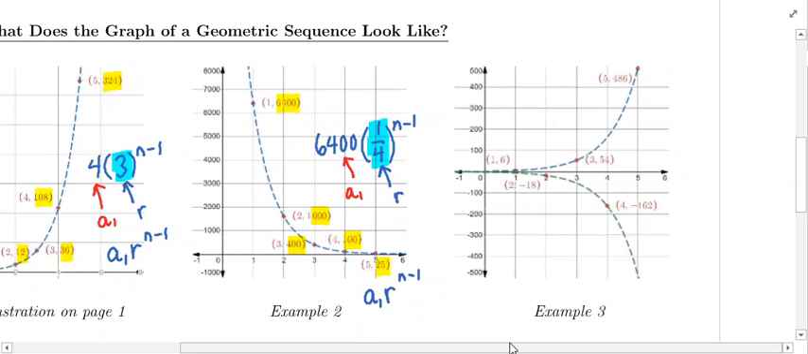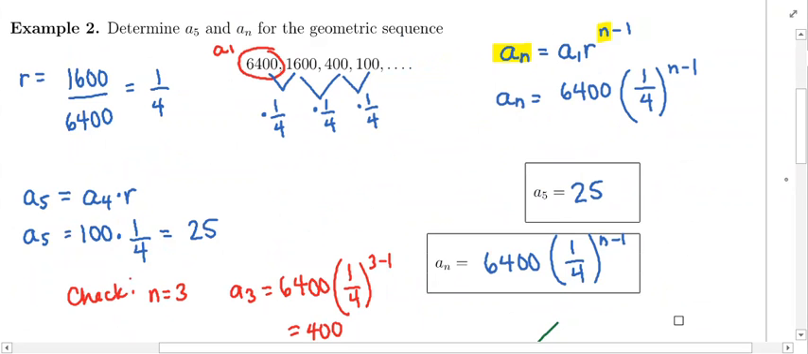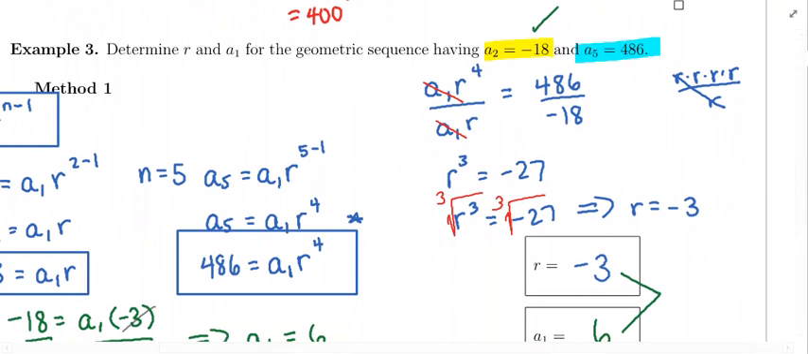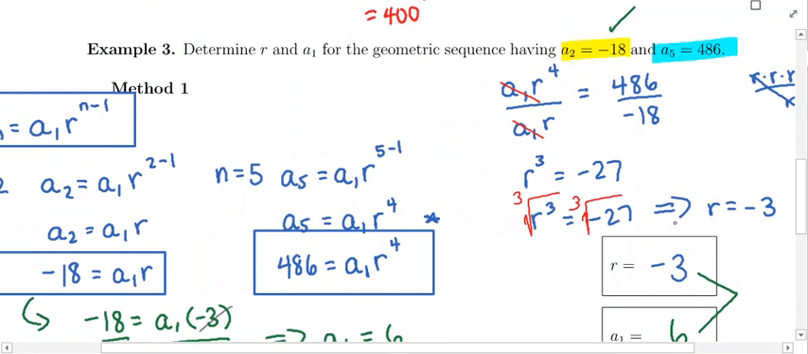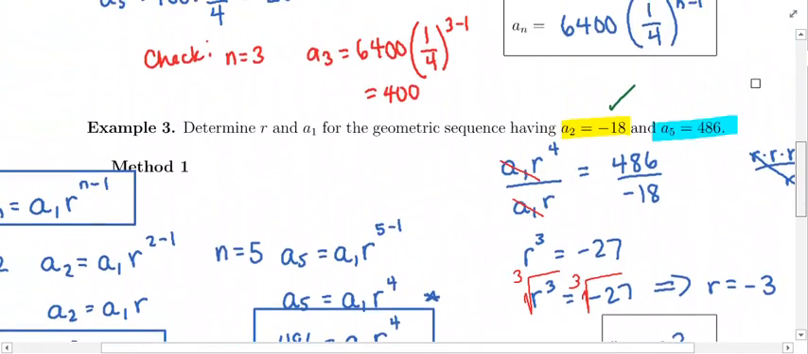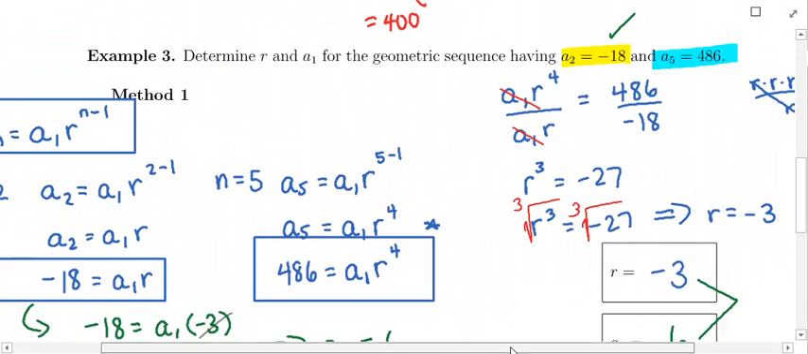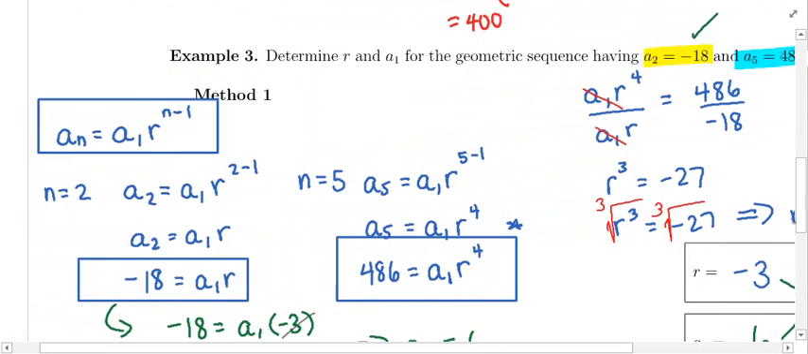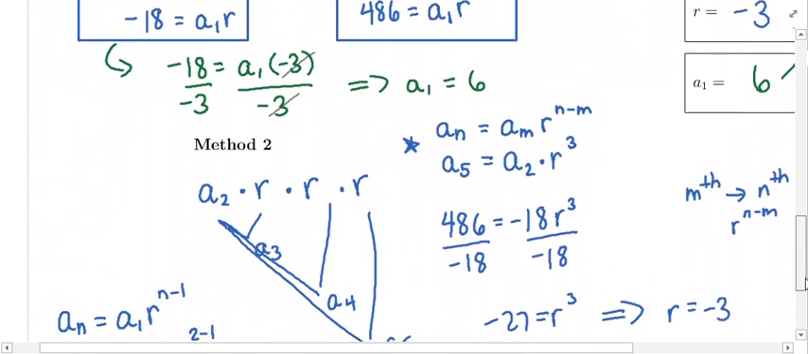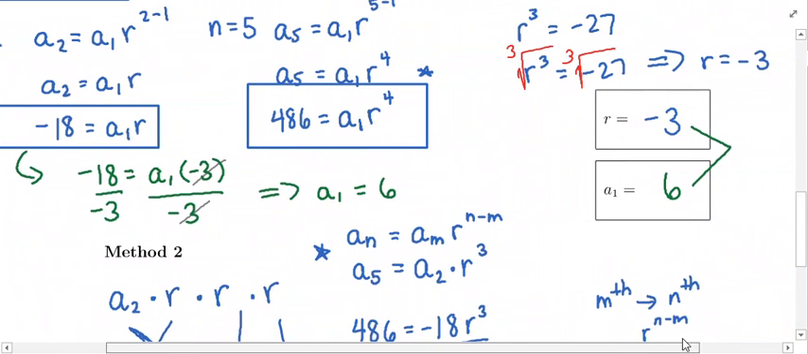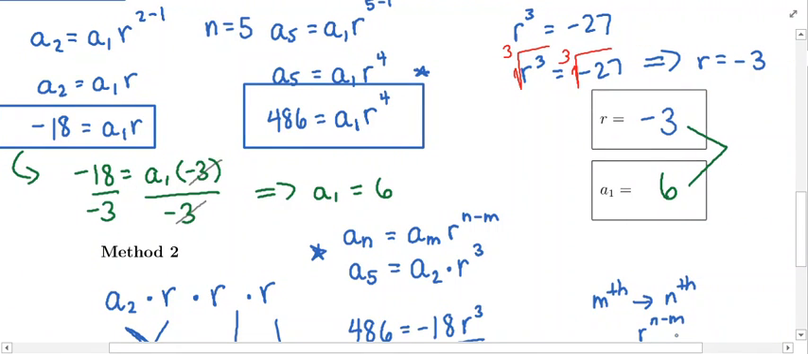Lastly, I wanted to show you the sequence in example 3. If you flip back to example 3, that was slightly different than the ones that we had seen before. I don't think I wrote out various terms of the sequence, but what was going on with this one is it had a negative r value. And so what happened was the terms would alternate.